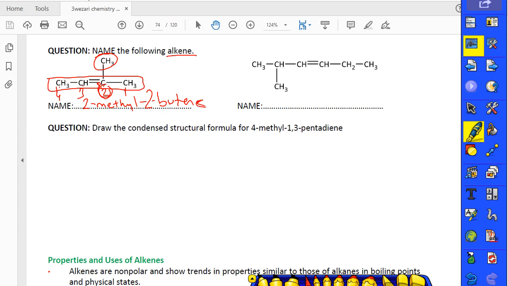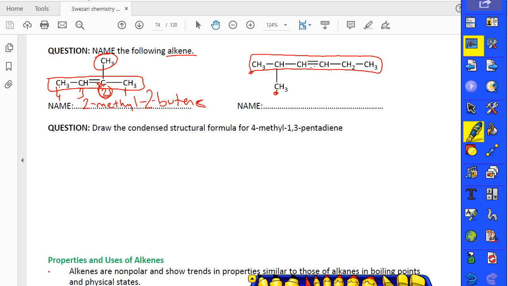What about that one? In here, if you check that one, the straight chain with the double bond here, you can start from here or here, it doesn't matter. If you check, you will see the same number will be there. 1, 2, 3, 4, 5, 6. 1, 2, 3, 4, 5, 6. So they will be the same. So because of that, I use this one. It's better for me. So in here we have 6 carbons.